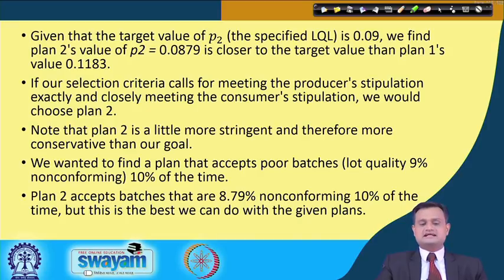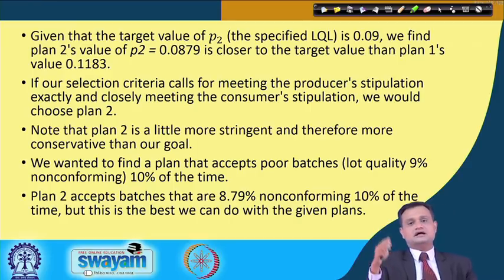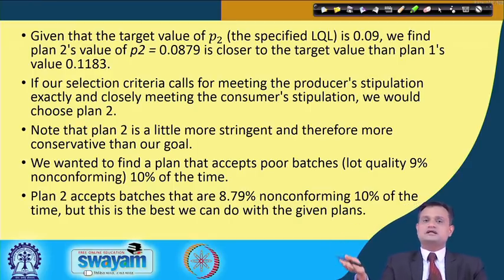So if our selection criteria calls for meeting the producer stipulation exactly and closely meeting the consumer stipulation, I will go with plan 2. Plan 2 is a little bit more stringent because my expectation is 9%, it is 8.9%, but it will help me to satisfy the producer stipulation exactly and the consumer stipulation very closely.